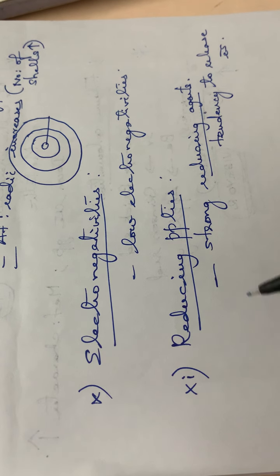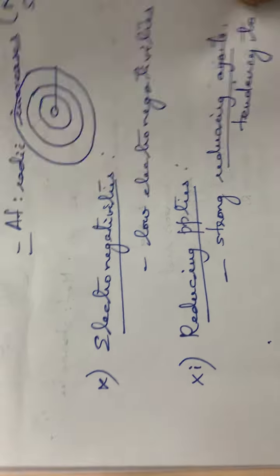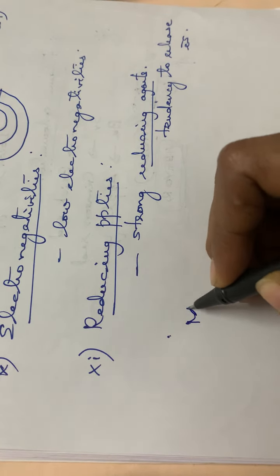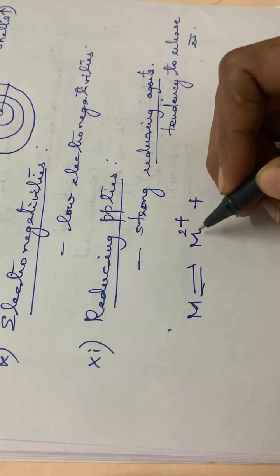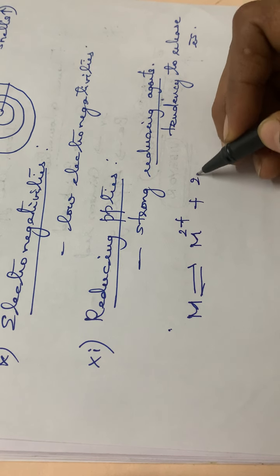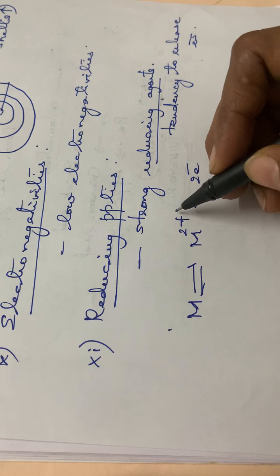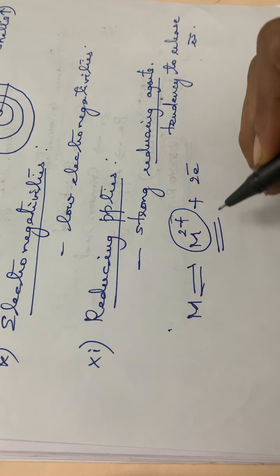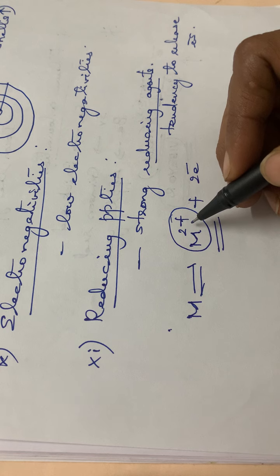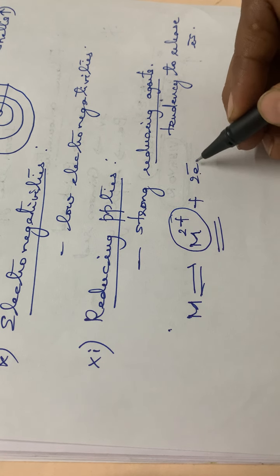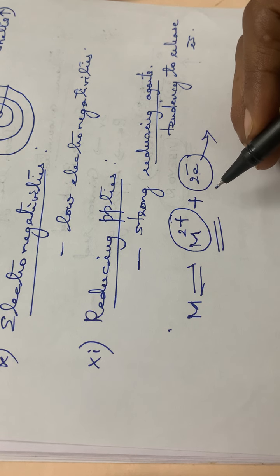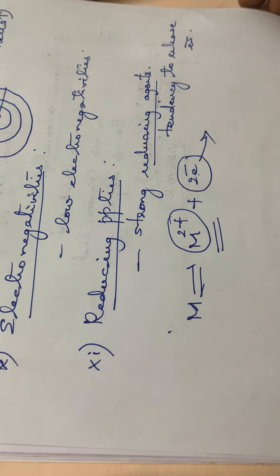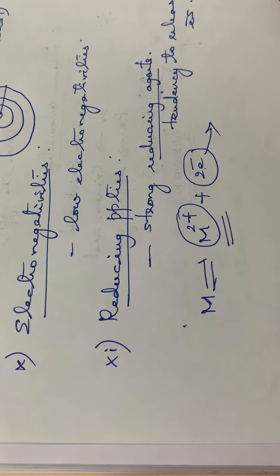So normally the alkaline earth metals are strong reducing agents. We can write the equation like this. Suppose M is the alkaline earth metal. After the reduction, it will be losing 2 electrons to form M2+ plus 2 electrons. That means it has a divalent nature. It is a dipositive ion. So it will be releasing 2 electrons, and these electrons will be acting as the reducing agent. That is regarding the general physical properties of the alkaline earth metals.